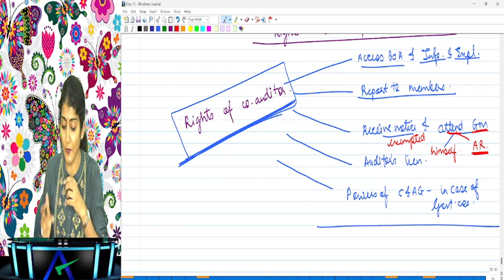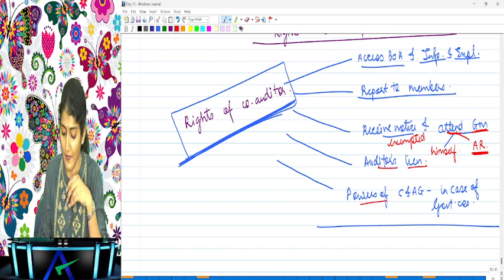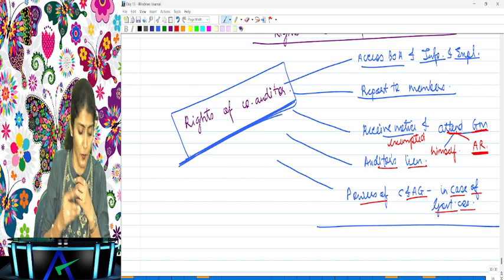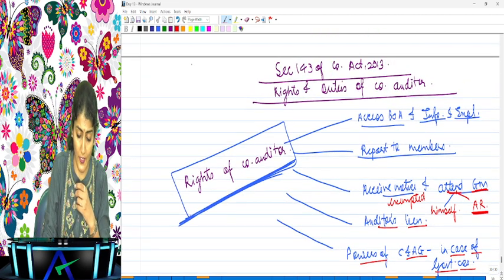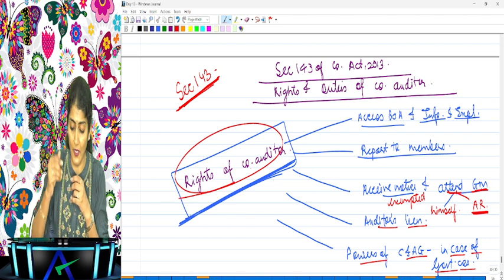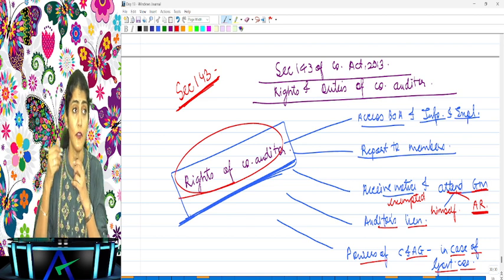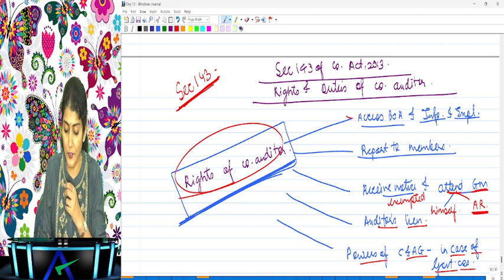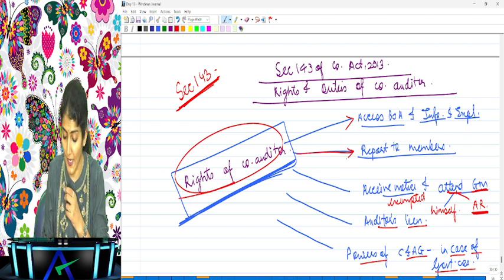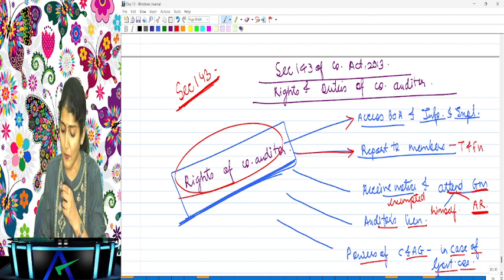Right, then the right to exercise the audit lien, and then the powers of C and AG in case of the government company. Right, what are we discussing? Section 143, which is regarding the rights and duties of the company auditor. Right now we are looking into the rights. After the rights we look into the duties. What are the rights? Right to access books of account and obtain information, explanation, right to report to the members that the accounts examined by him give a true and fair view.